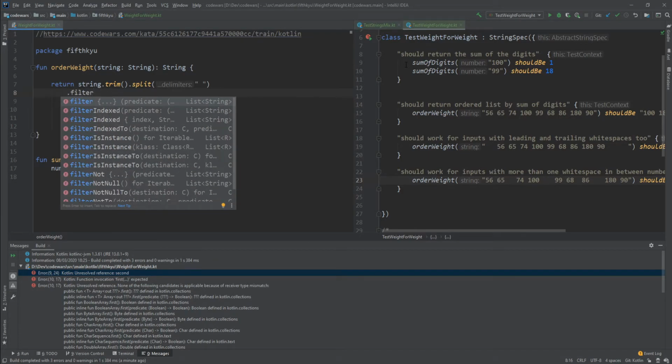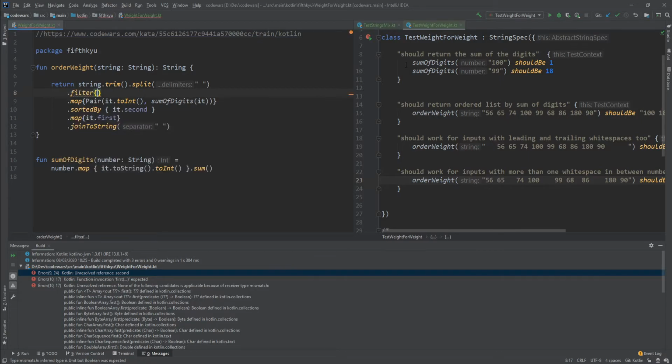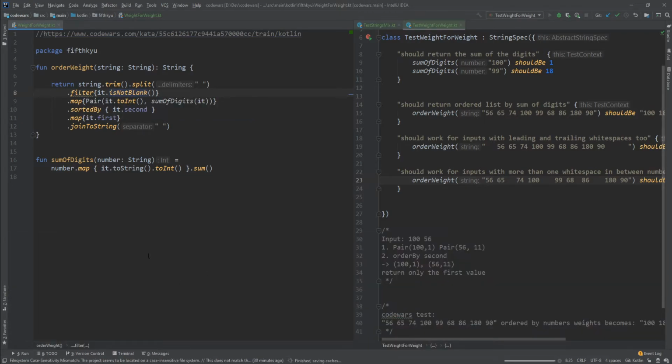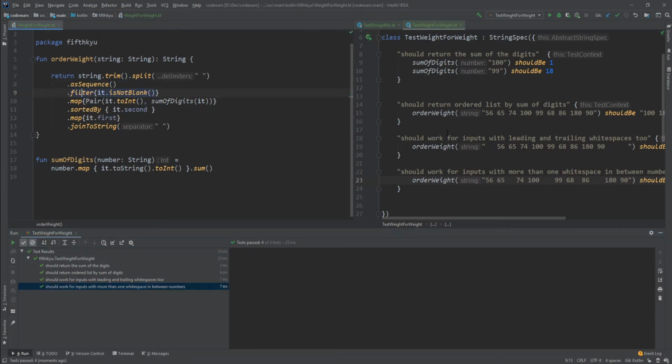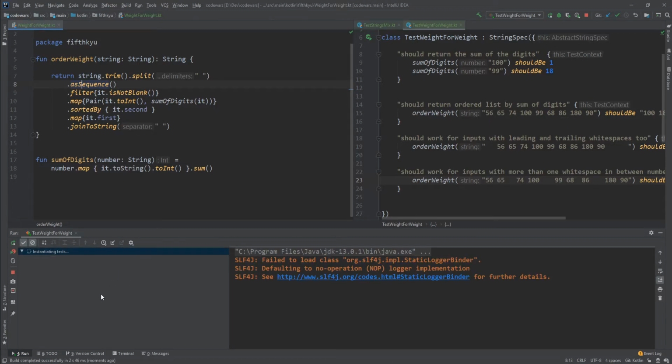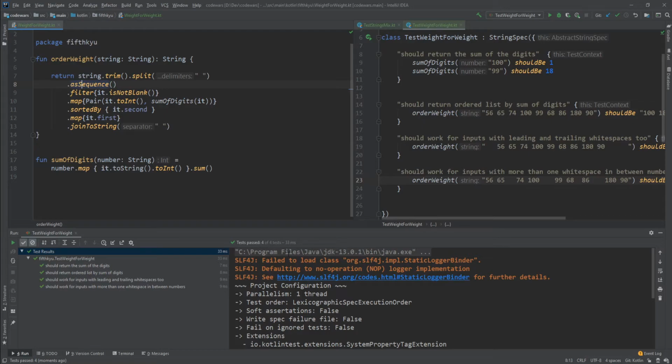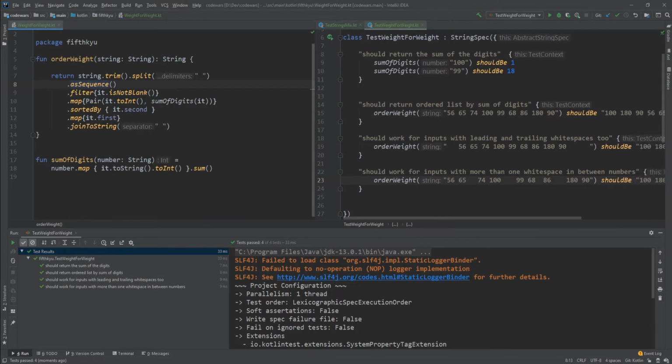Filter, filter not it is blank. It's not blank, so we're just going to filter out any that is not blank. Let's check it out. Yeah, so now it works, but it's saying that I can have it as a sequence to improve performance. Okay, fair. I'll just believe it at this point.